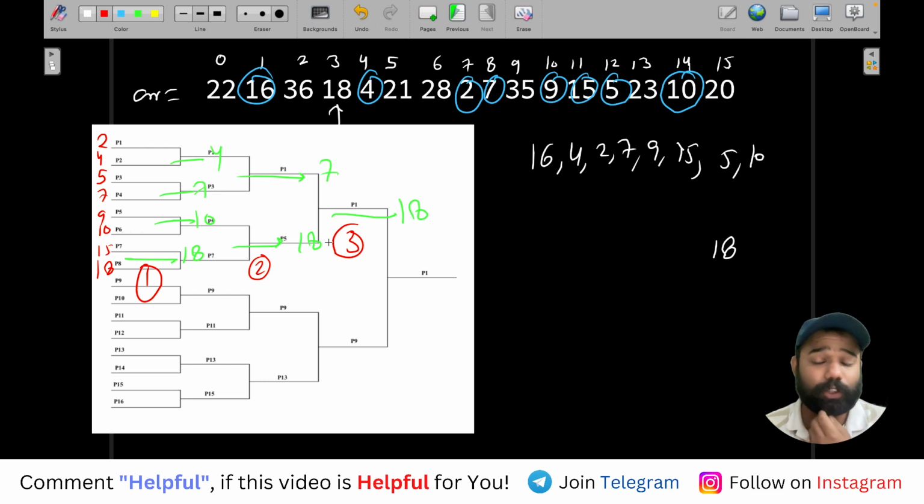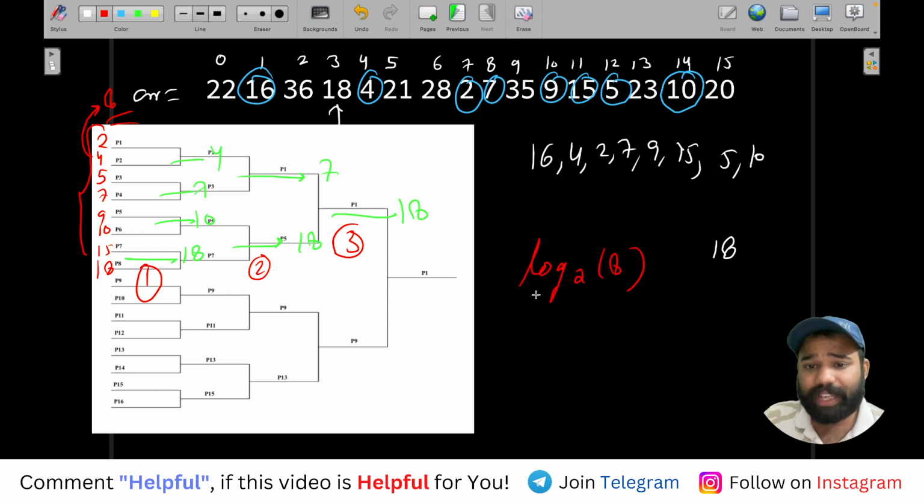Why 3 matches, 10 has won? Because if you see the players which are having less than 18, how many players are there, or how many basically these tuples are being formed. You can see there are 8 such players, and the value of log base 2 of 8 is 3. That is why the answer is 3.